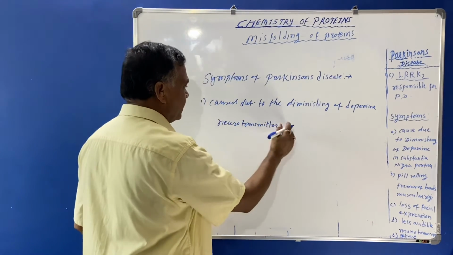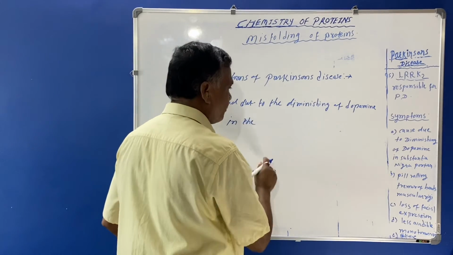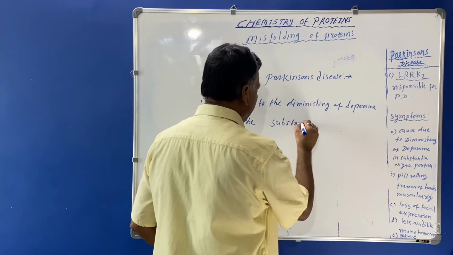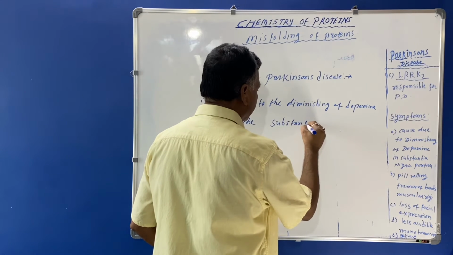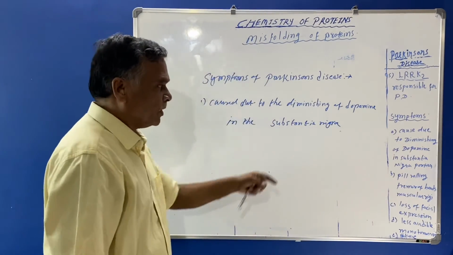This diminishing of dopamine is seen in the substantia nigra portion of the brain.